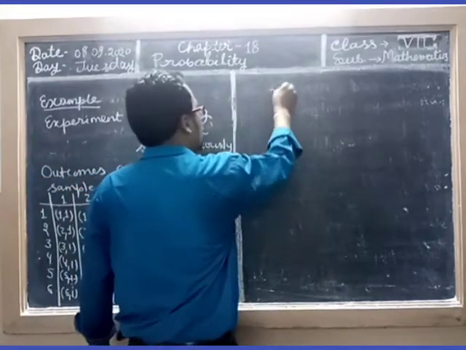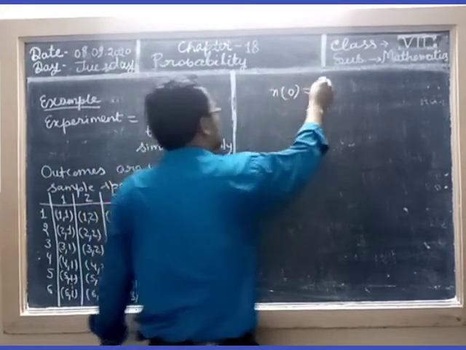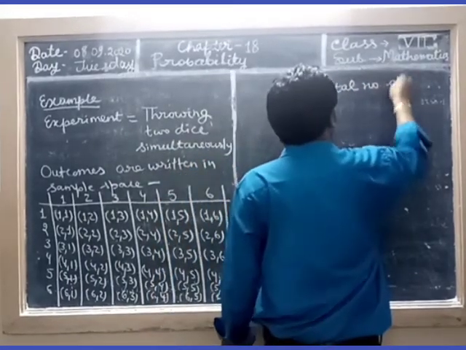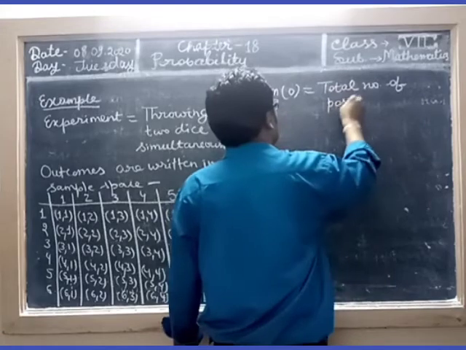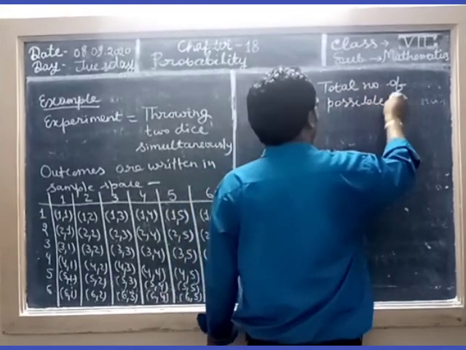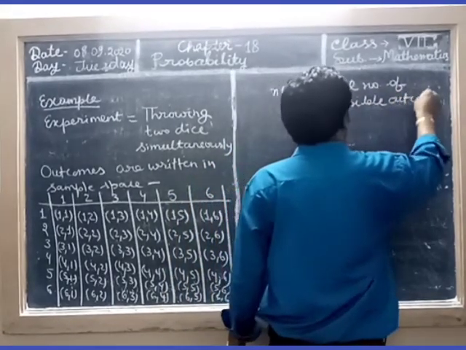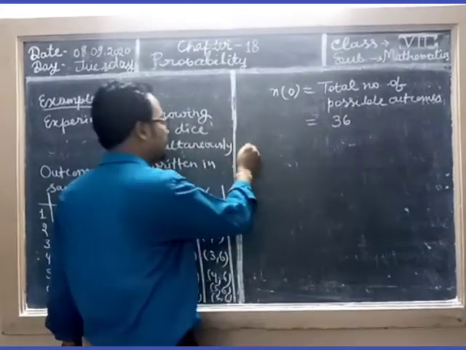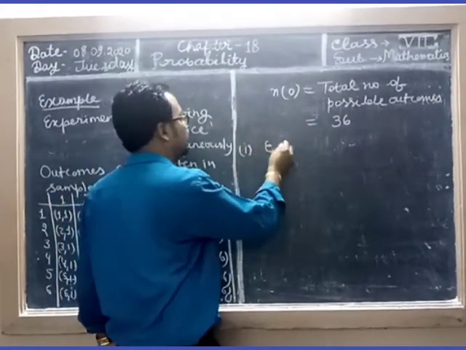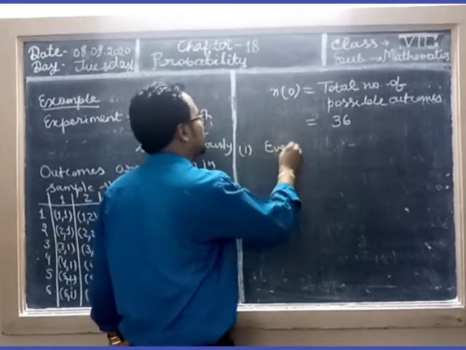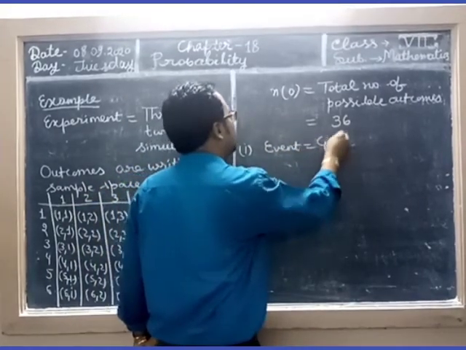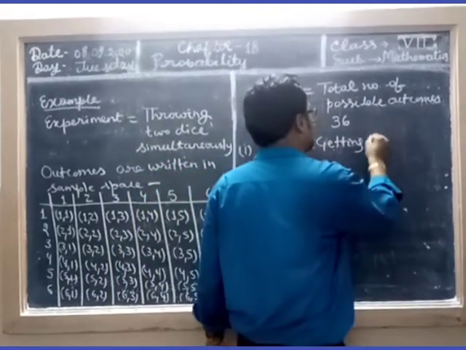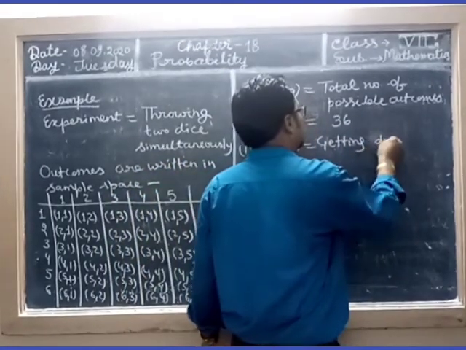So N of O means total number of possible outcomes. Total number of possible outcomes equals 36. First event is getting a doublet.